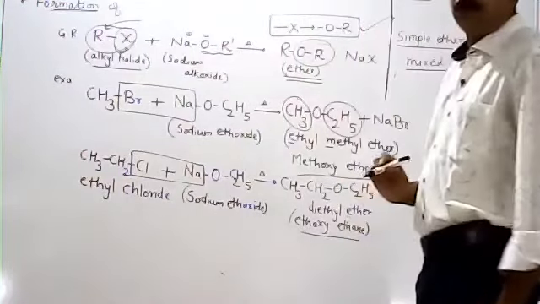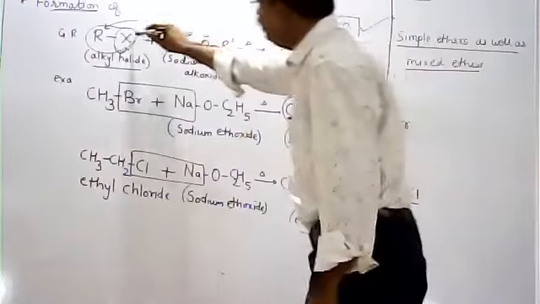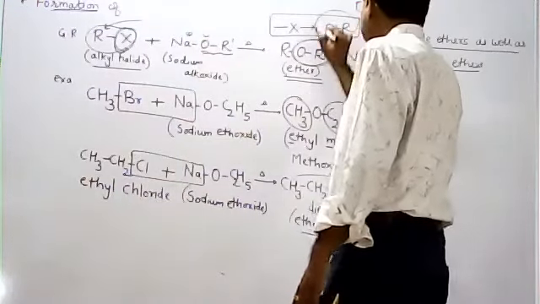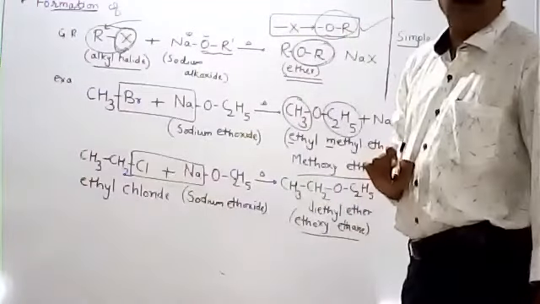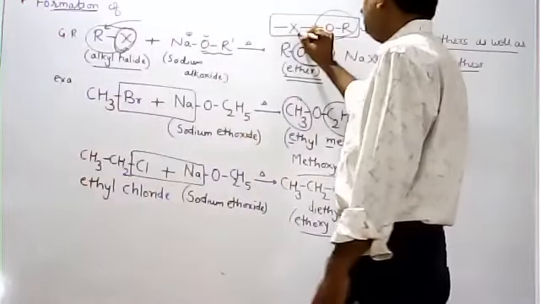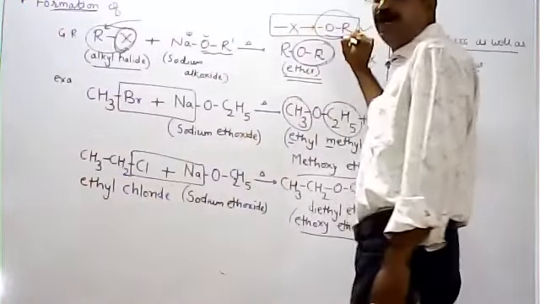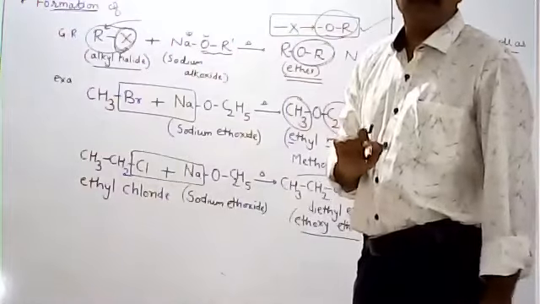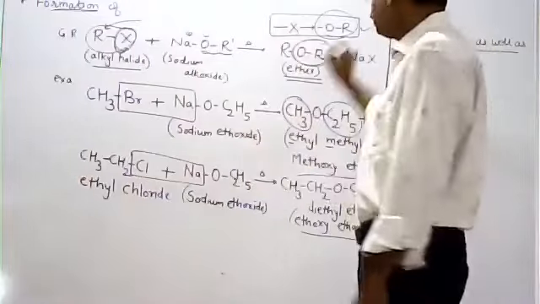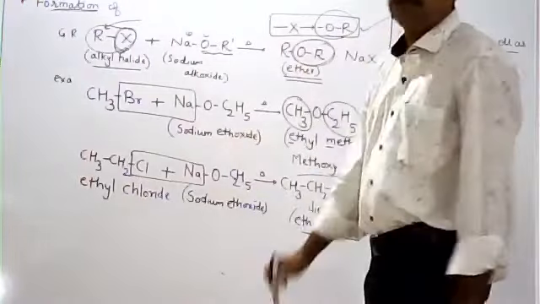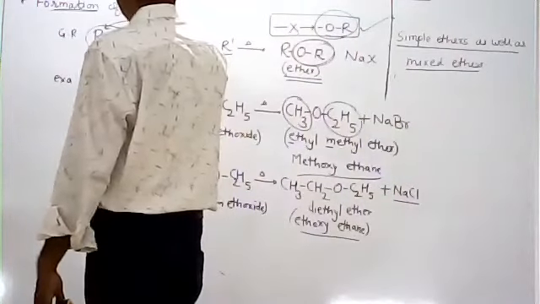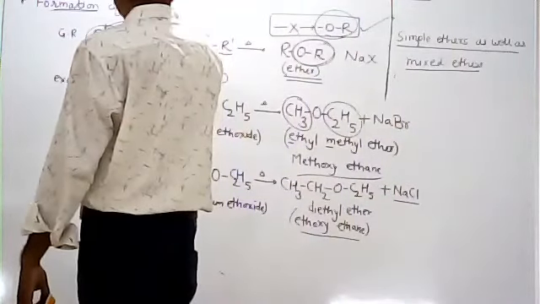ROR. Okay, so in place of X, which group is there? The OR group is there. This OR group is called the alkoxy group. So the halogen atom is substituted by the alkoxy group. So this is formation of ethers. Now the next reaction we have to discuss: formation of esters.